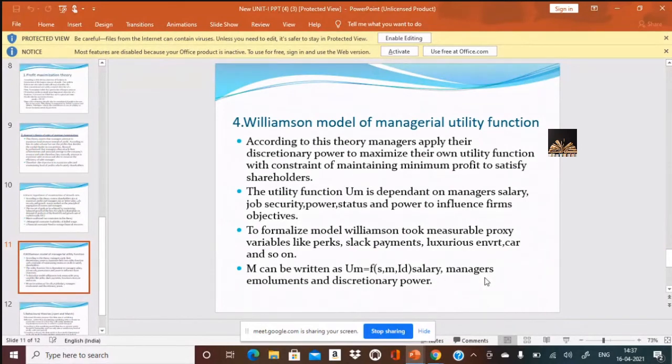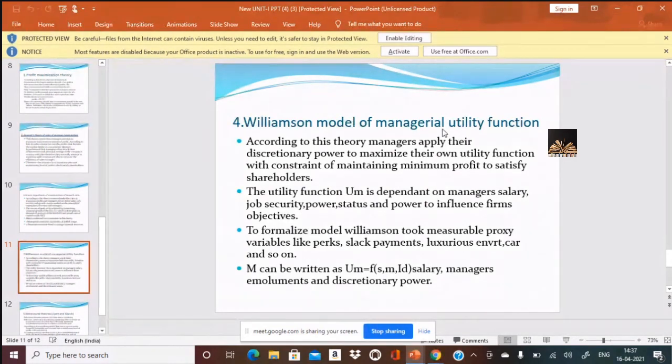And here the utility function is referred to as UM. UM is nothing but utility of managers, or the satisfaction of the managers, which is dependent on managers' salary, job security, power, status, and powers to influence the firm's objectives. So these are the variables on which UM is dependent. To formalize this model, Williamson took measurable proxy variables. What do you mean by proxy variables? He has taken certain variables to measure.